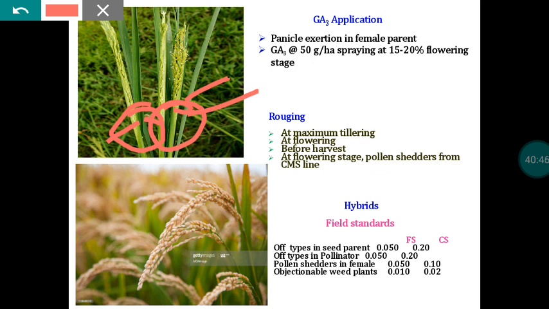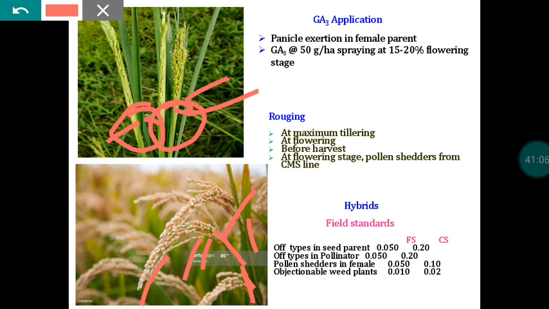Here you can see the panicle has completely come out of the leaf sheath. So all the flowers are exposed outside, all the flowers will receive the pollen grain, and everything will convert into seeds.